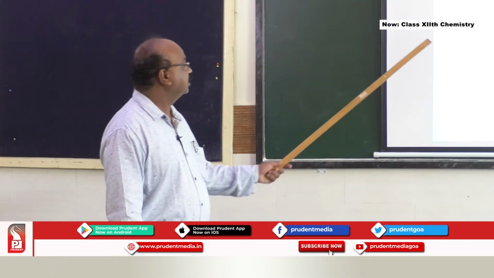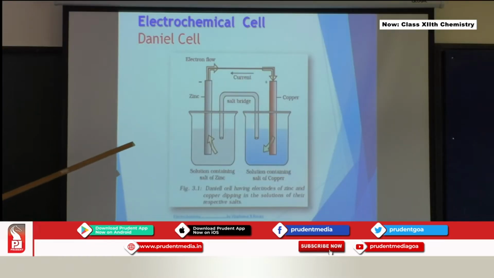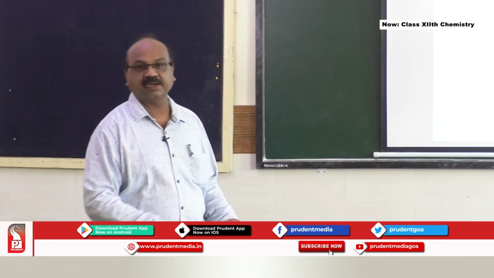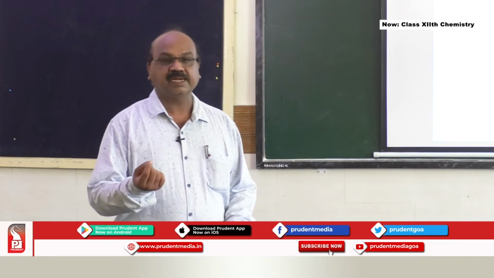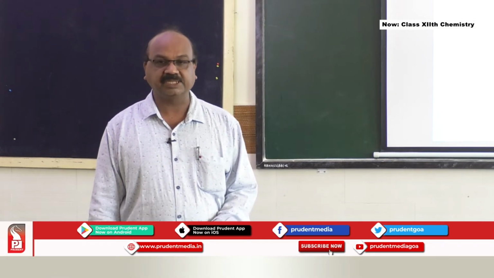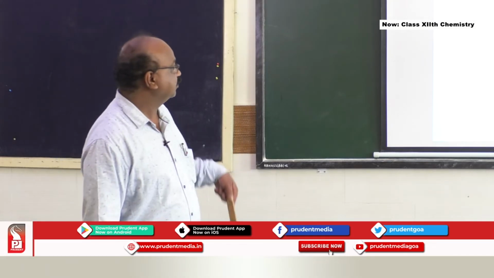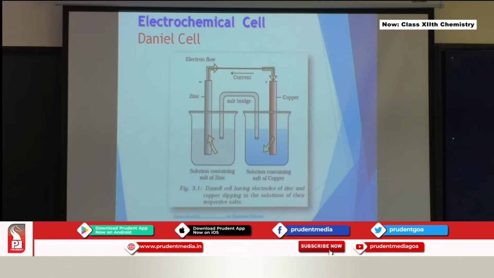Look at this particular cell. There are two compartments. One is zinc, which contains zinc sulfate solution and a zinc rod. The other one, the red color, is the copper rod and the copper sulfate solution. Now, these two half cells are connected by a salt bridge. This is a U-shaped tube which contains agar-agar gel inside and a salt dissolved in it, like potassium chloride or potassium nitrate, which makes the salt bridge. The function of the salt bridge is to connect the two half cells and to maintain electrical neutrality.